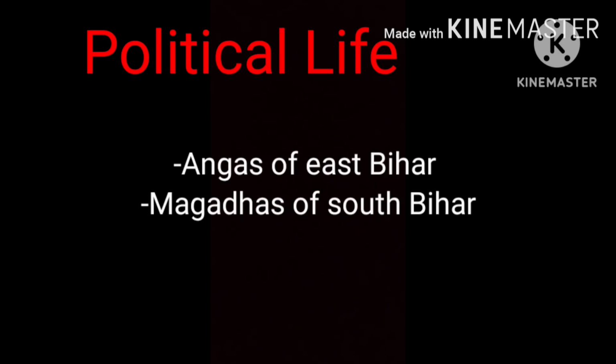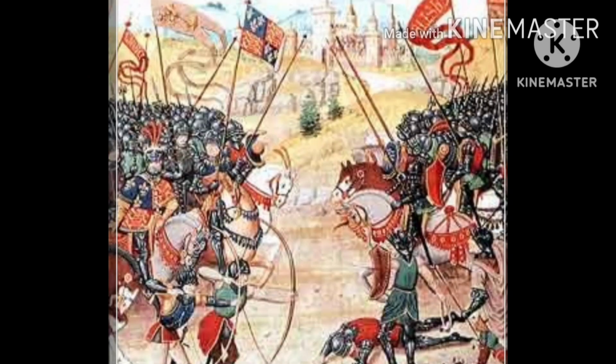Some non-Aryan kingdoms were those of the Angas of East Bihar, Magadha of South Bihar and the Andhras in the valley of the Godavari. These Aryan and non-Aryan kingdoms competed with one another for greater wealth and power.